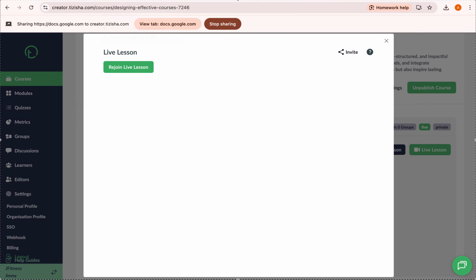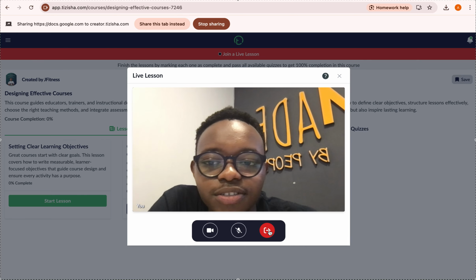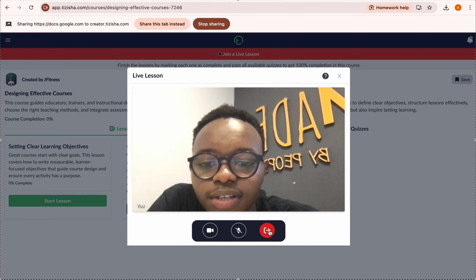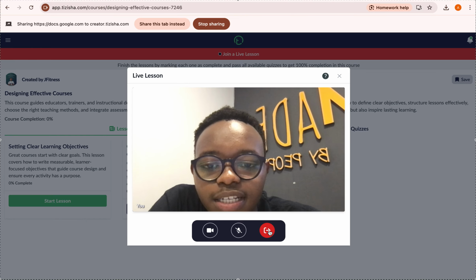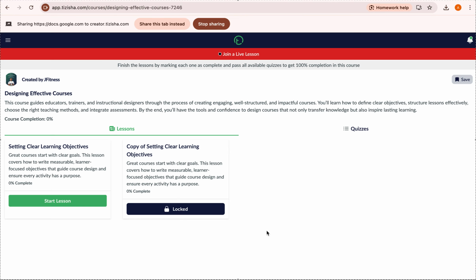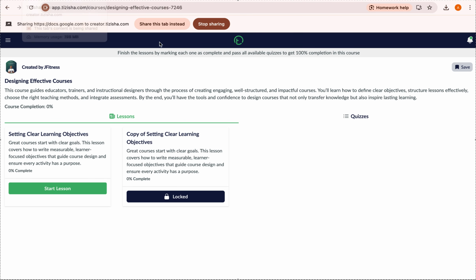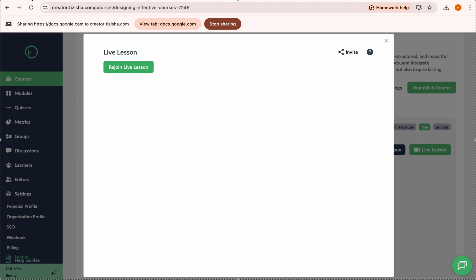For the other learners, you can see it now shows the creator has left, so we can also leave. We just click on that, and you can see that red status that was up here is now not available. It just shows that there's actually no live lesson anymore. Okay, great.